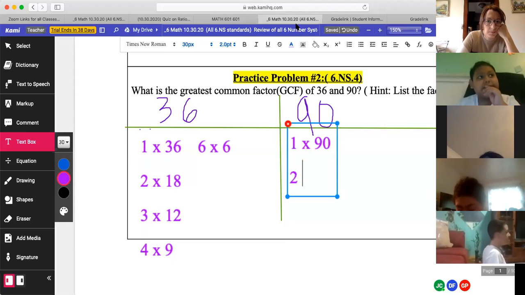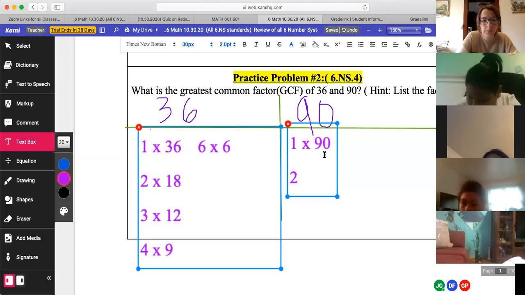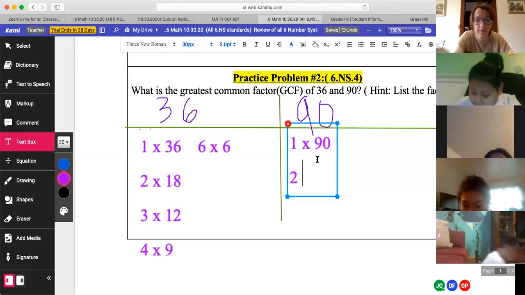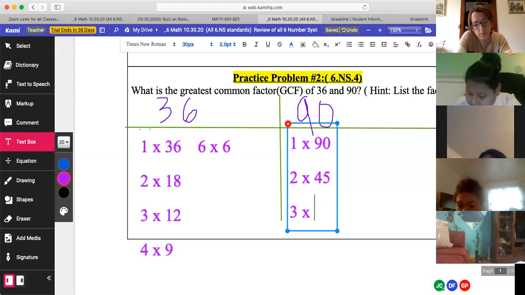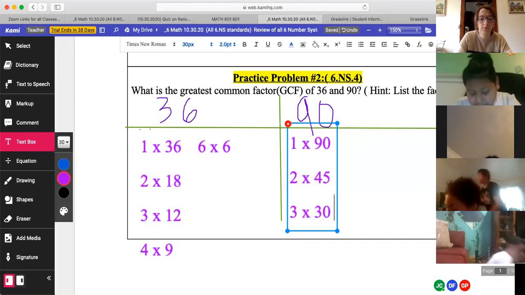2 times 45. So 2 times 45. Then what? 3 times what? 3 times 30.